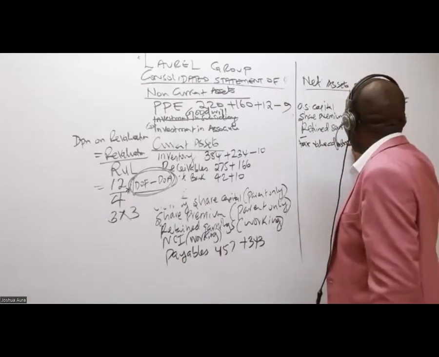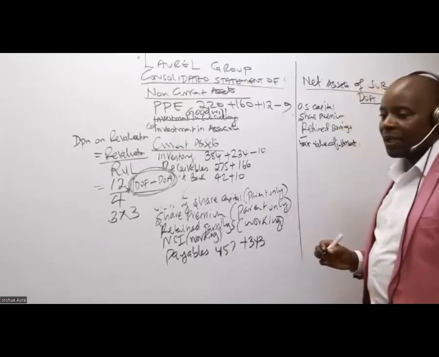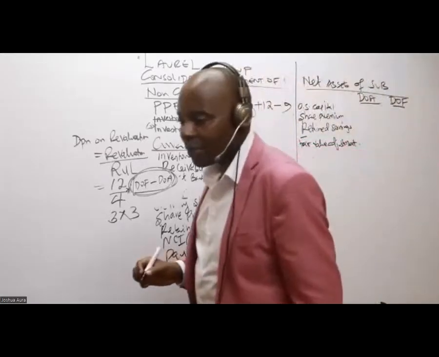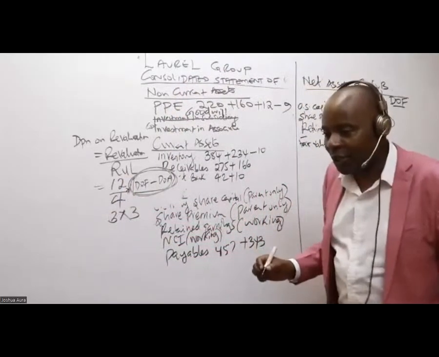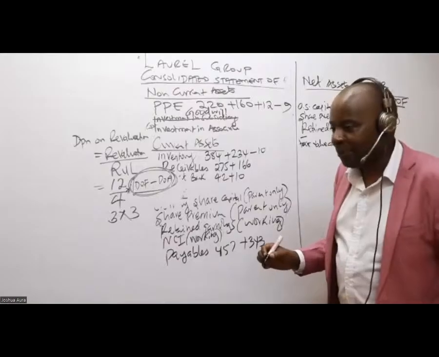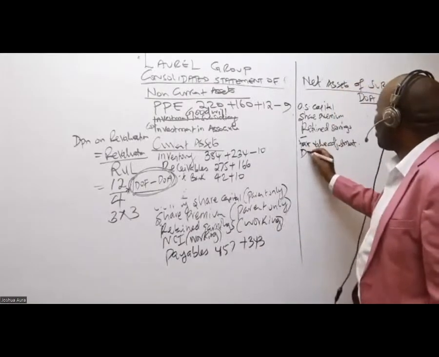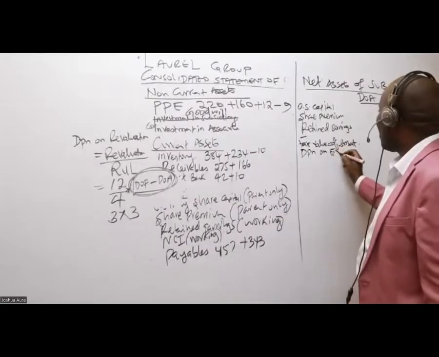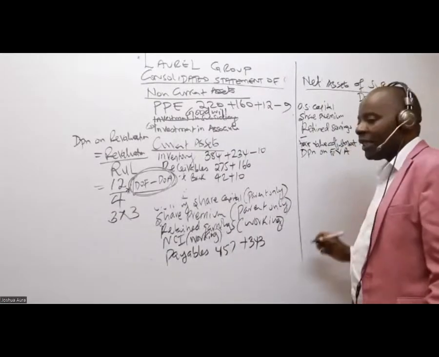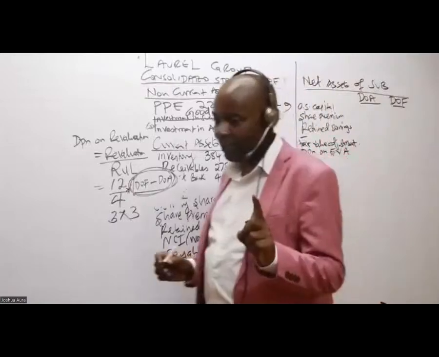That's how you call it here. And then lastly, depreciation on fair value adjustment. I think I need to give somebody a present. Depreciation on fair value adjustment.